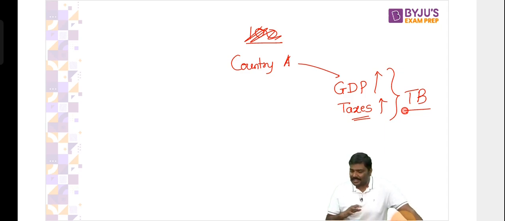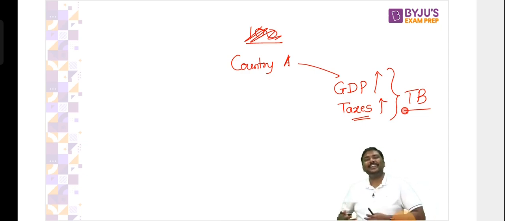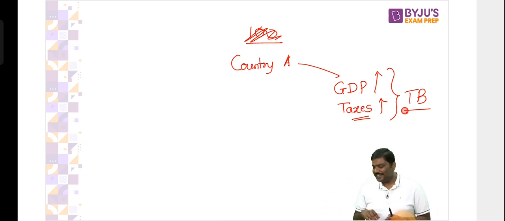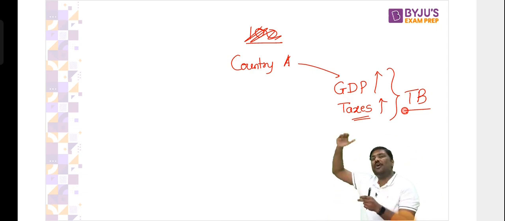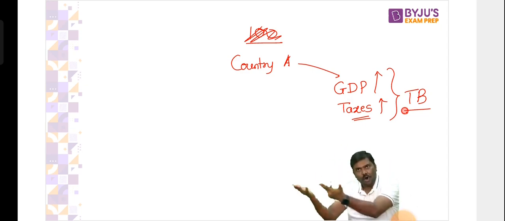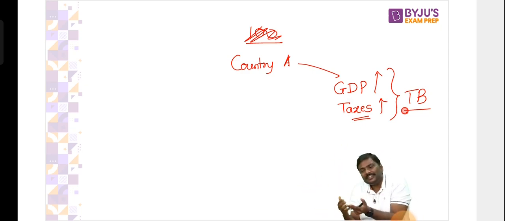Some of you are answering wrongly. Tax buoyancy should be higher. Why? With the growth rate in the GDP, you want to collect more taxes or less taxes? Answer is more. If you're collecting more and more taxes, what will be the growth rate in the tax revenue collection? More. So when you divide it by GDP, should the tax buoyancy be higher or lower?